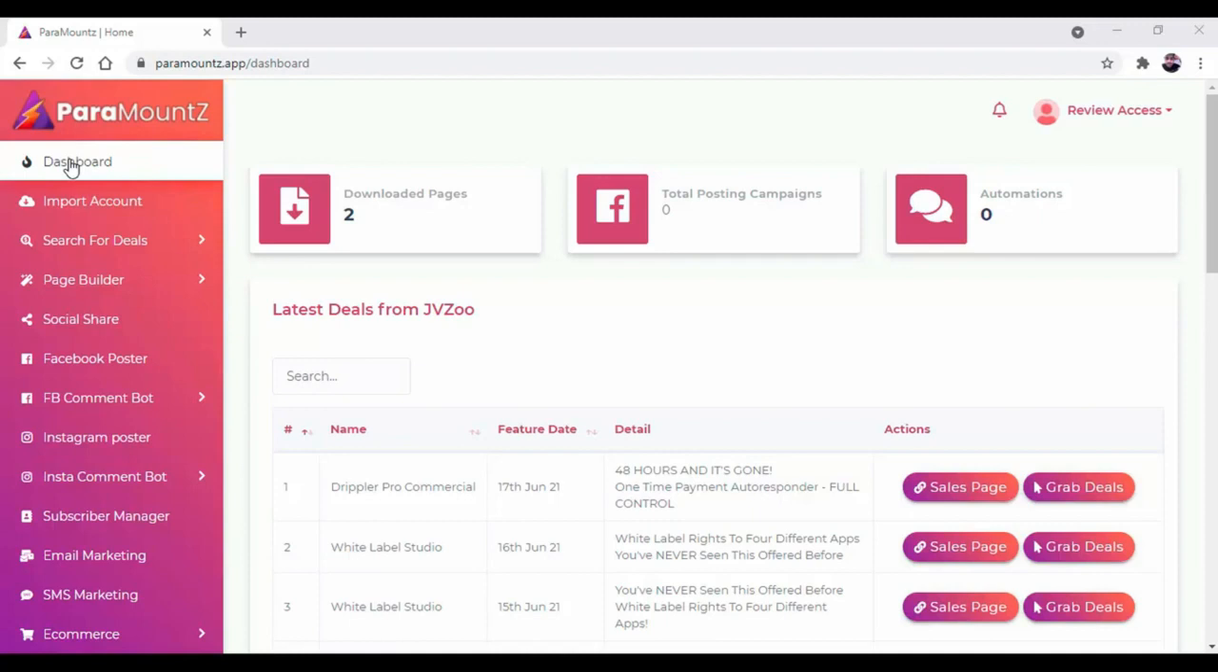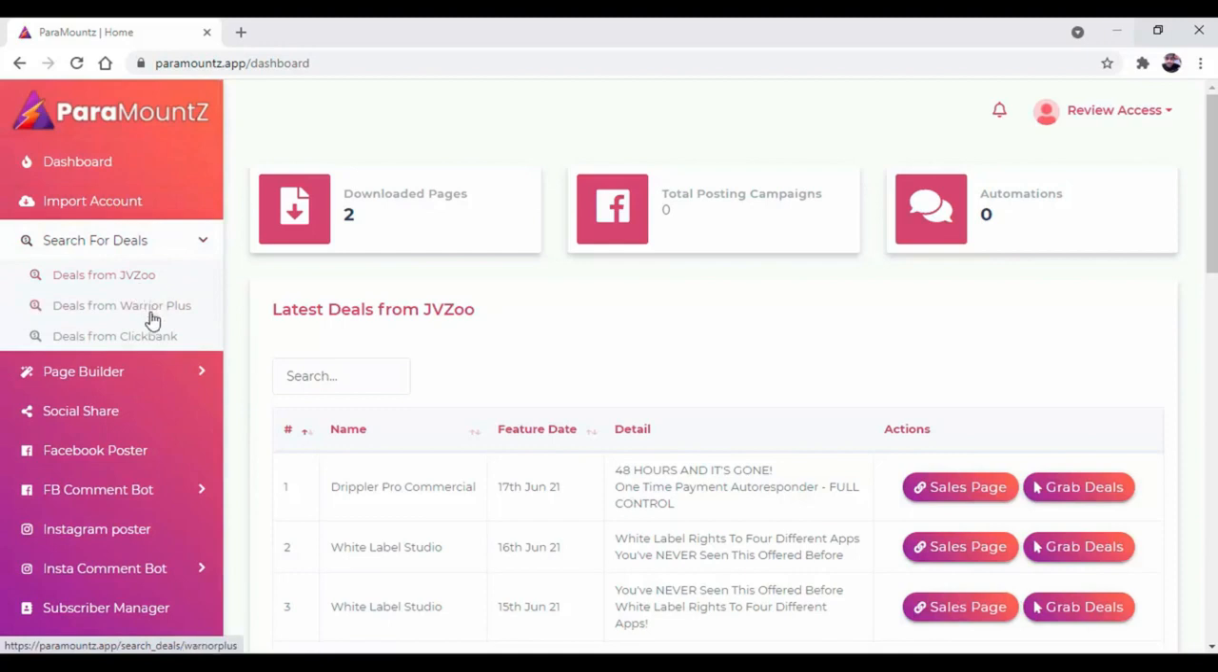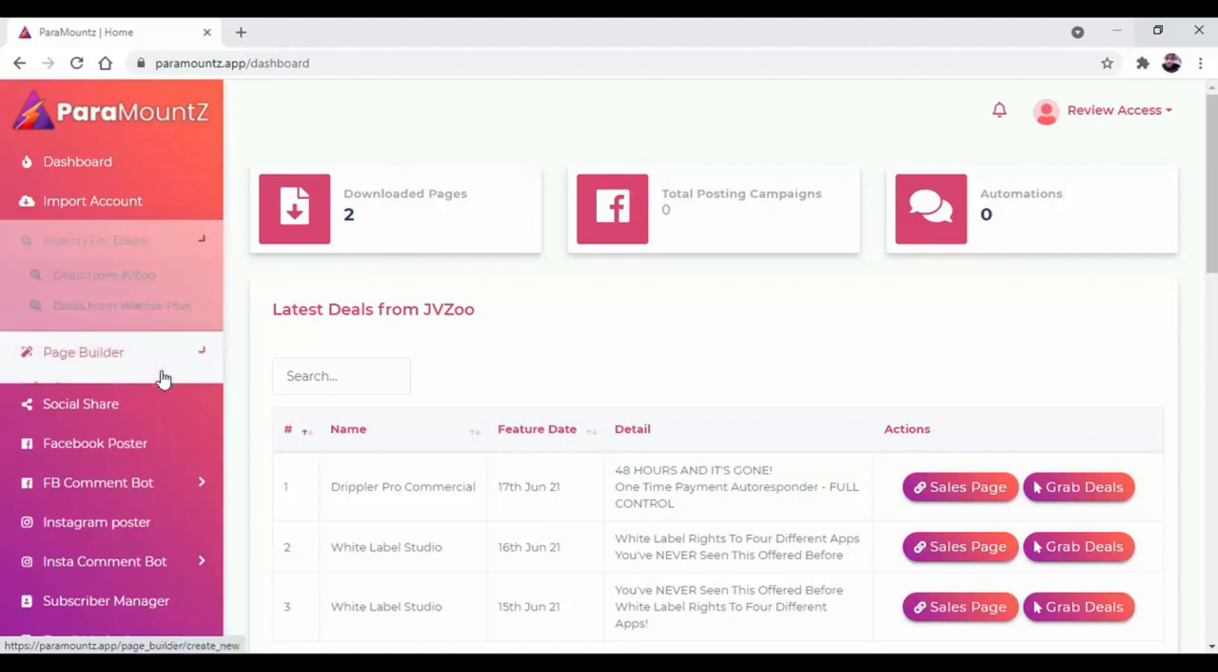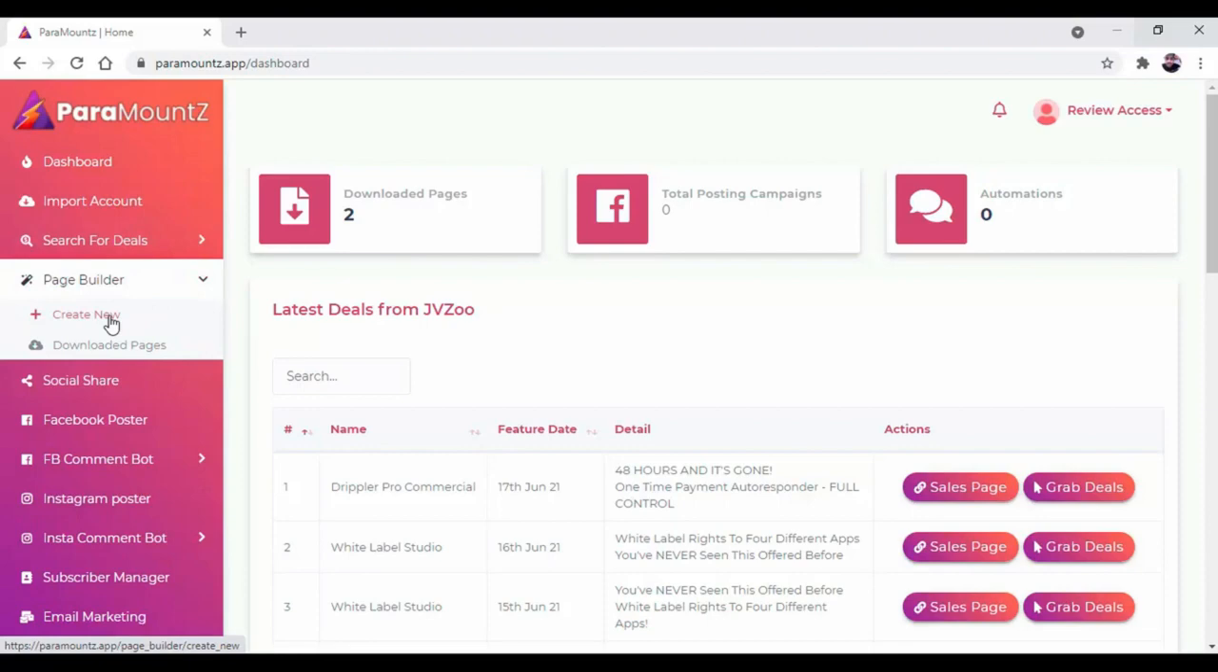With the help of this software, you can find high converting offers from Zevizu, VariPlus and ClickBank. So, choose your affiliate offers based on your niche, based on your interest, and then use this affiliate offer to create an affiliate promotional page with the help of this page builder.